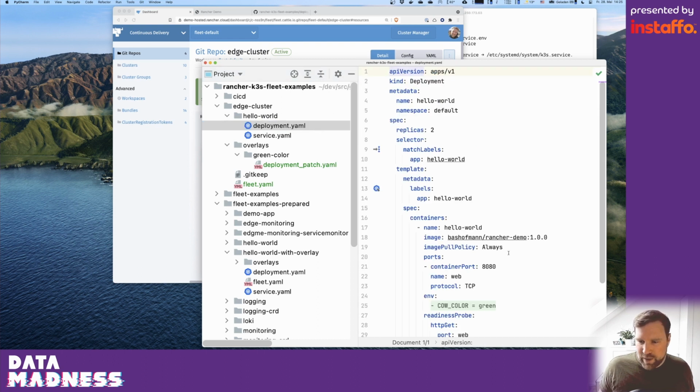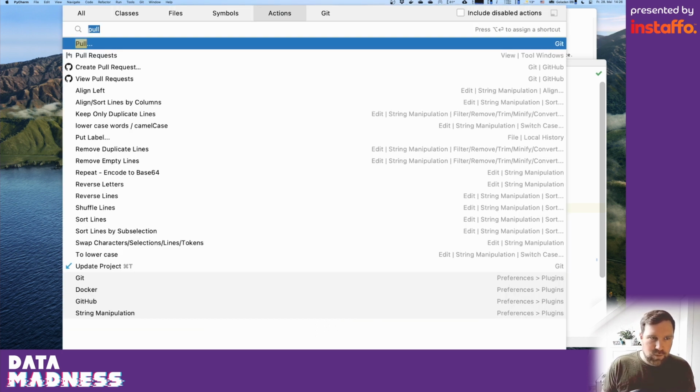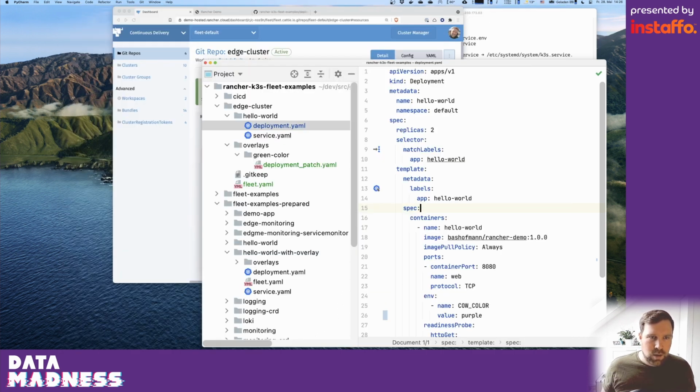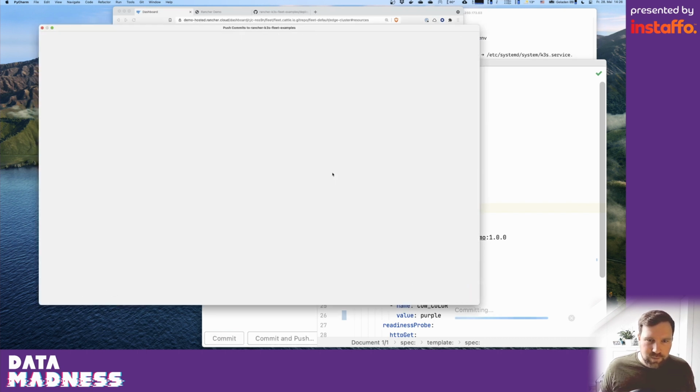And in order for that to make any sense, I should maybe change it back here to purple. So some clusters will have a color purple, some clusters in a different location will have a color green. So let's commit and push this.